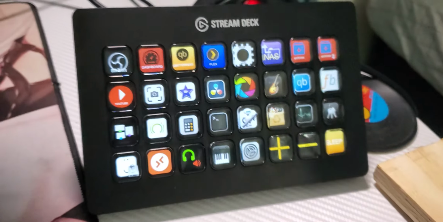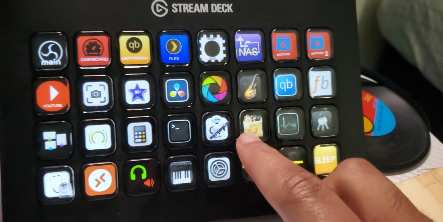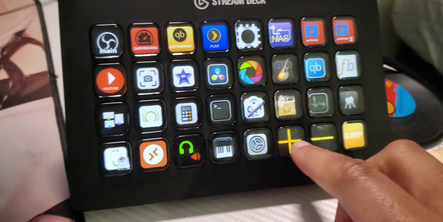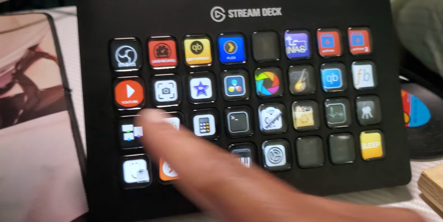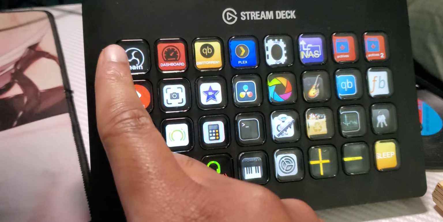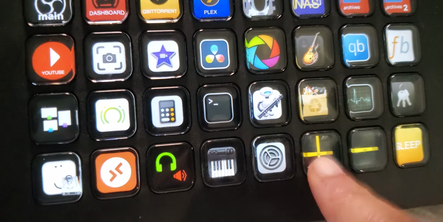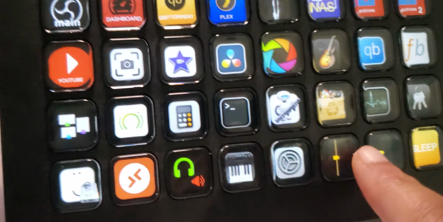This is the sleep button I have, which is for sleeping. There are some animated icons because I just dabbled with that at first, because I made these two icons first, that one and that one first. And I already had that one, but I like that one. So basically this one is brightness up, brightness down.